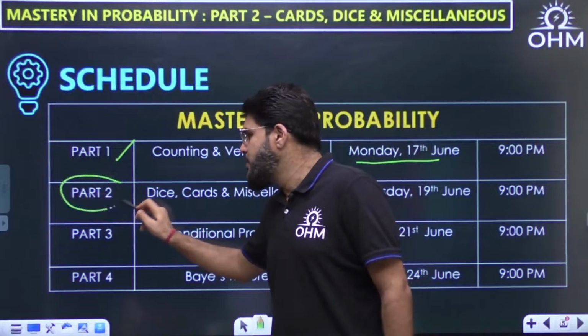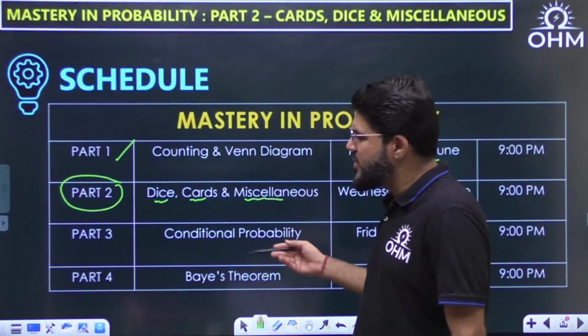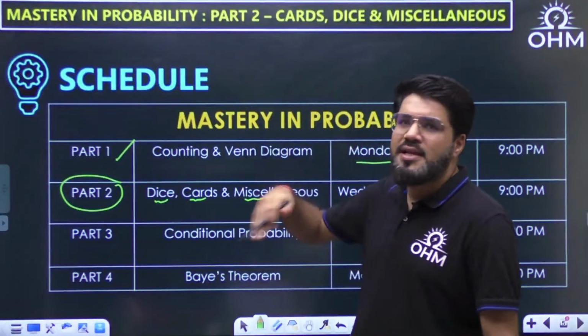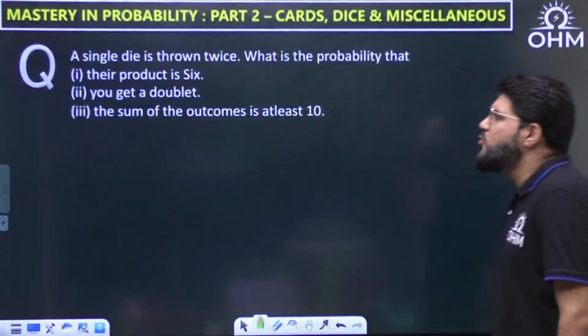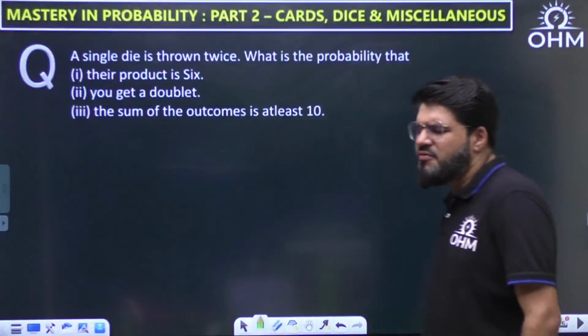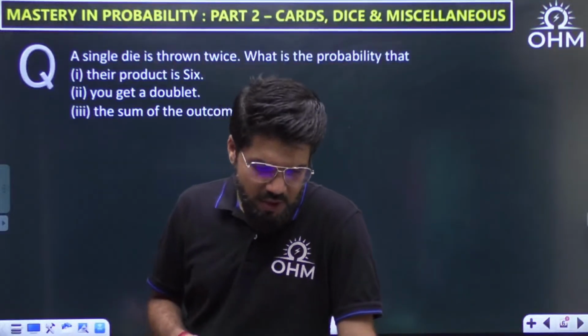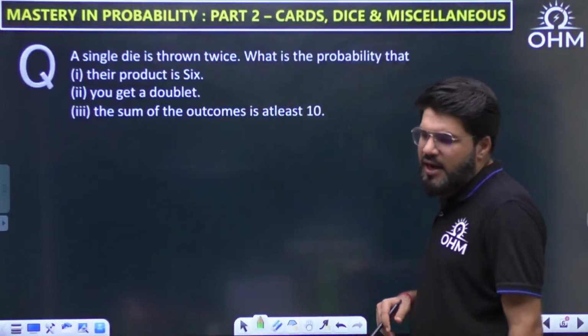Now today, part number 2, our focus will be questions based on dice, cards, and some miscellaneous questions, and then later on we move towards conditional probability based theorems and so on. Okay, let's get started with dice. A very frequently asked question is with respect to the dice. Let's have a look into it: the dice, the cards, and miscellaneous.